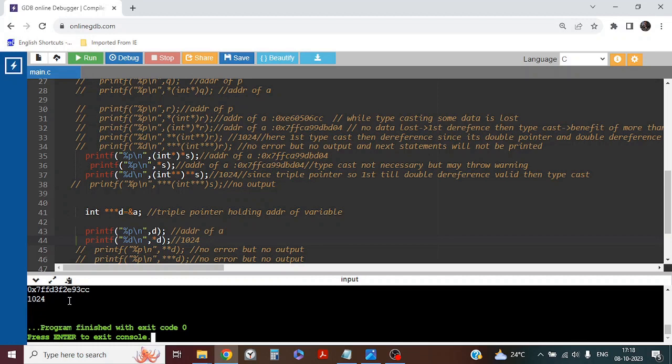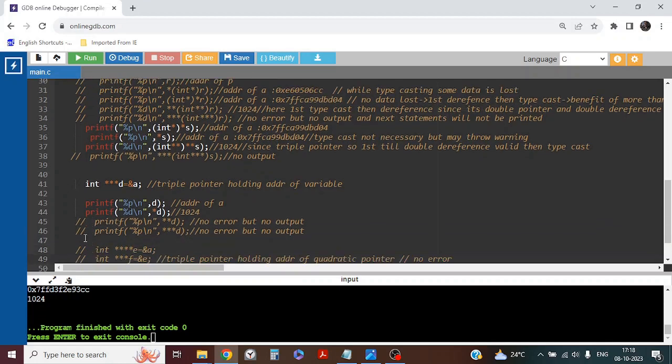Here I am just dereferencing and it is giving the value 1024. The typecasting is not required. Since D is an int type pointer, typecasting is not required. It is not a void pointer. In case of a void pointer, we have to typecast it.